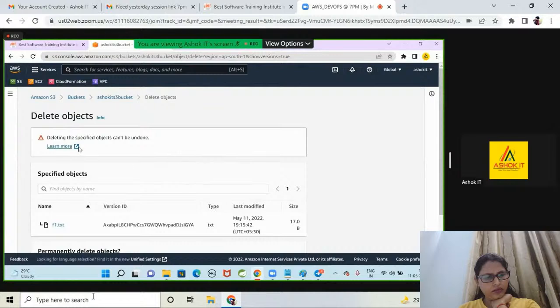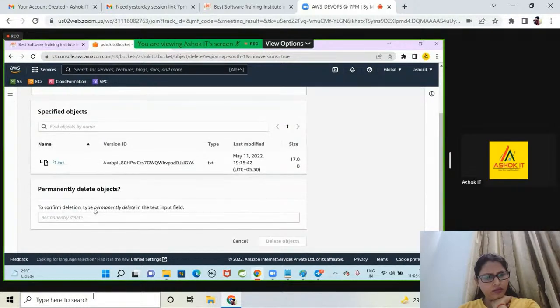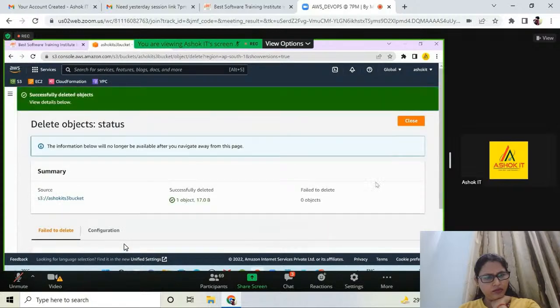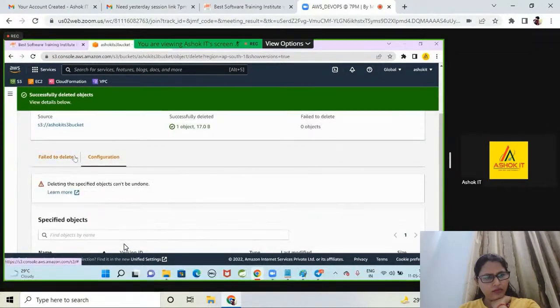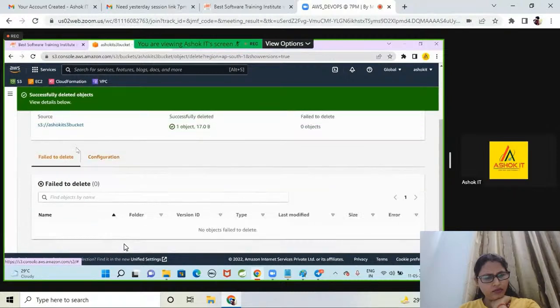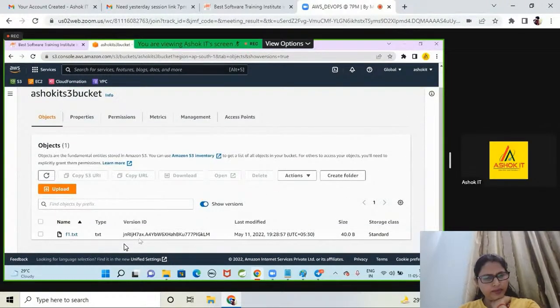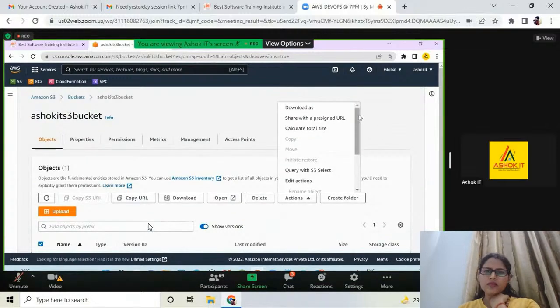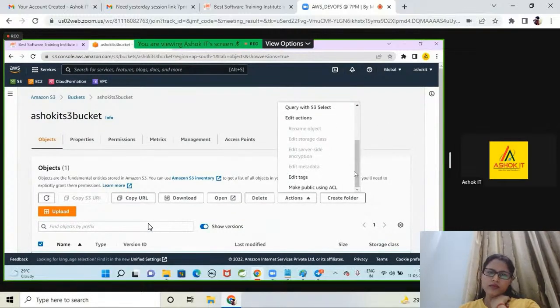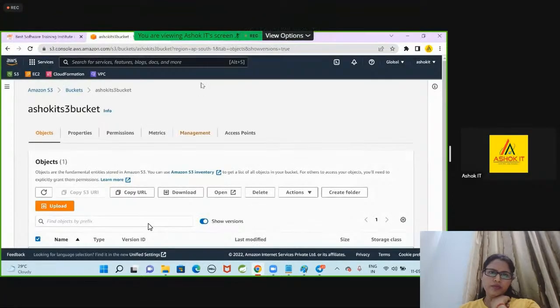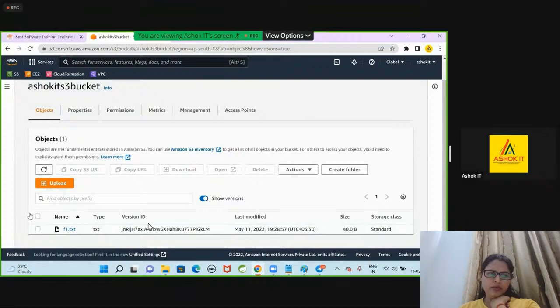Click on delete, deleting this file. Type permanently delete. Let me delete it. Delete the object. I have deleted. Failed to delete. Yeah. Close. That object got deleted. Selected actions. The latest version is available, previous version is deleted.